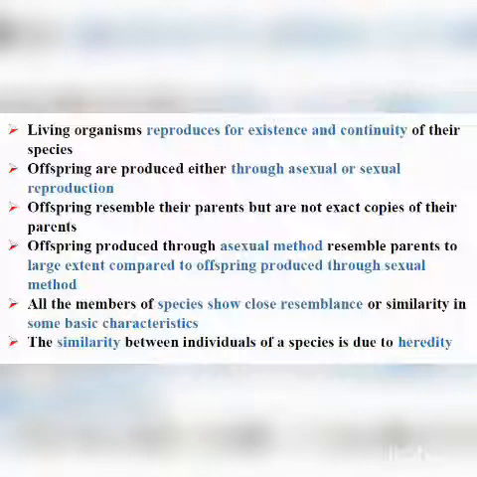Whereas in sexual reproduction, the chromosomes or the genes are contributed by both the parents, and those go to the zygote or the offspring. So they may have one characteristic of one parent and another characteristic of the other parent. So the offspring produced by asexual means resemble the parent to a large extent as compared to the offspring produced through sexual method.